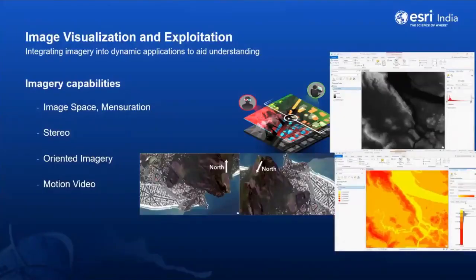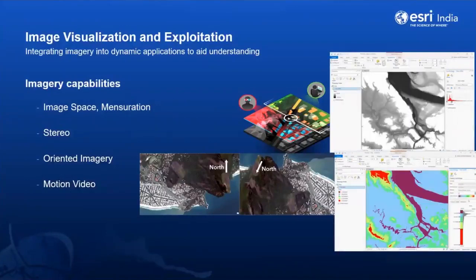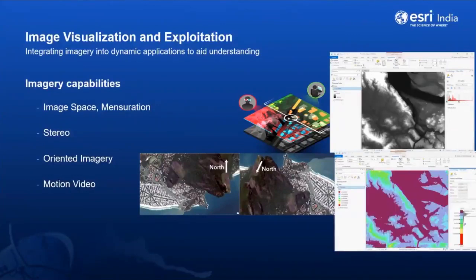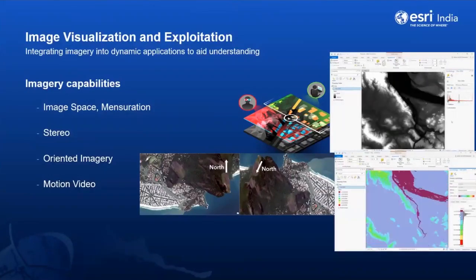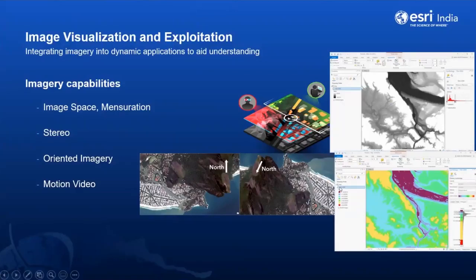So we have seen the data, and the system also offers a powerful visualizing experience like on-the-fly enhancement or interactive histogram stretch like what you are seeing on the right-hand side, these images, or dynamic legends, and so on.